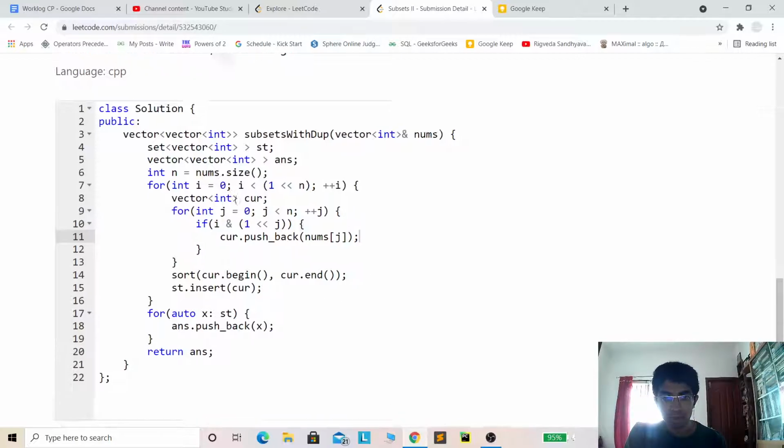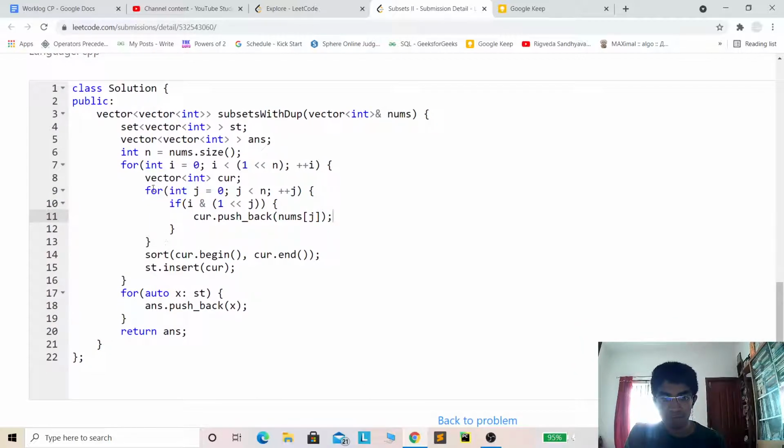After this inner for loop is executed, we'll have one subset ready for us, and I'm sorting that subset and inserting it in a set. The reason I'll explain later, but first let us understand the logic better, how iterating from 0 to 2 power n minus 1 works.